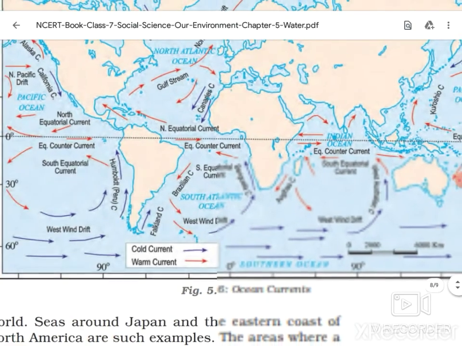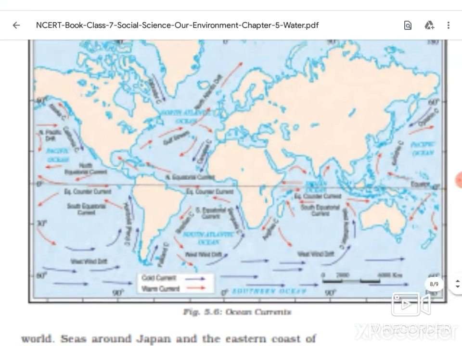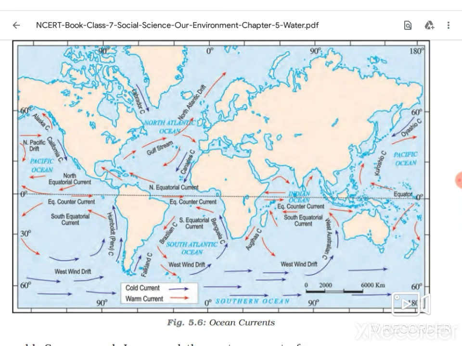Here this is the map of ocean currents. Here you can see this arrow, right? Continuously you can see this sea water is moving from the polar region to the tropical and temperate area.